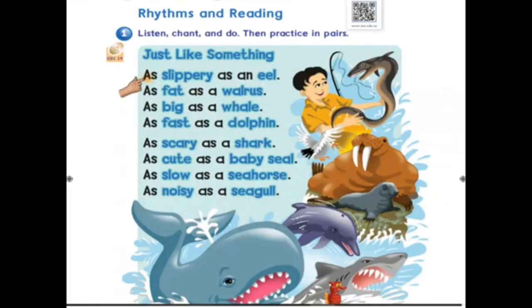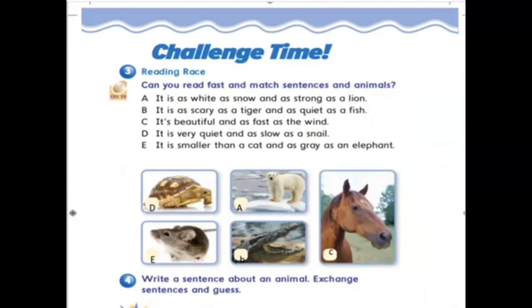So, girls, just like something: as slippery as an eel, as fat as a walrus, as big as a whale, as fast as a dolphin, as scary as a shark, as cute as a baby seal, as slow as a seahorse, as noisy as a seagull. Okay? Now, girls, the second page. Listen, please.